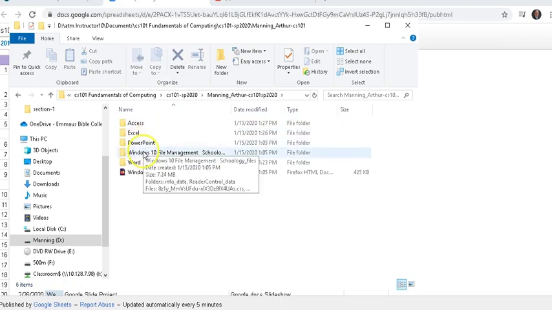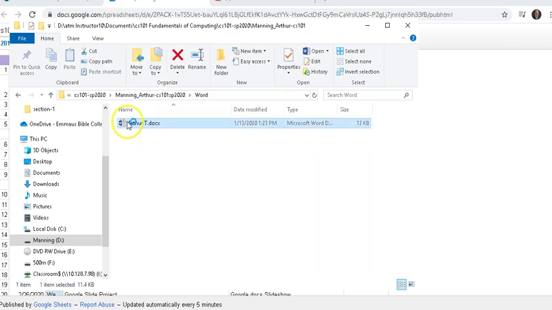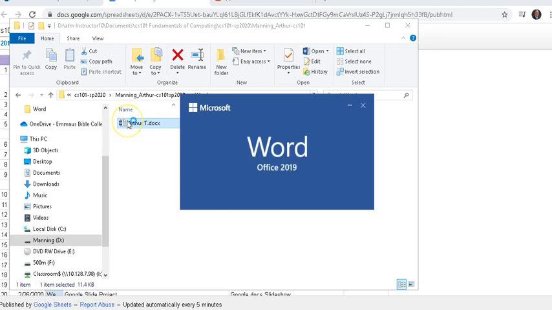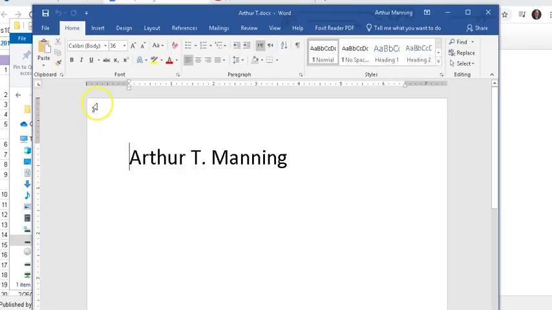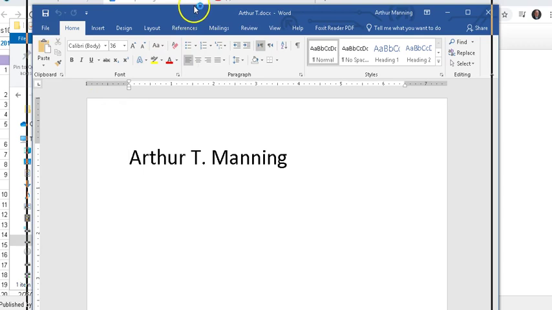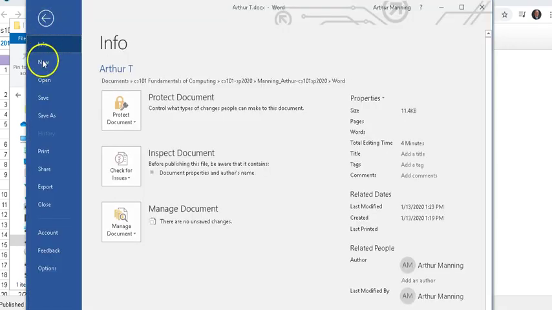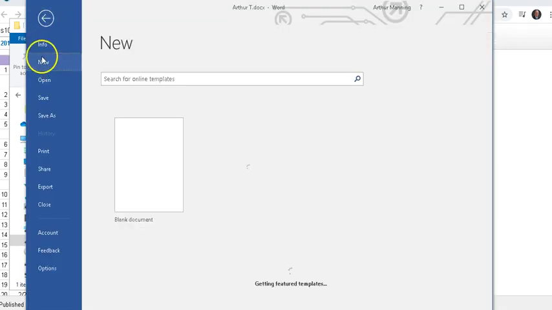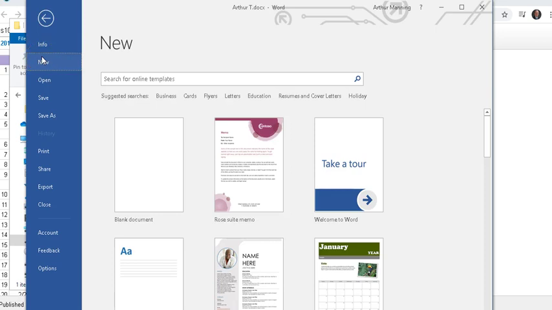Remember how I'd started one back in our little file management project? There it is. I can always open a previous document in Startup Word. And then while I'm in Startup Word, looking at another document, I'm just going to go File, New. And now I'm in what you will see when you start up Word. So hit the Windows button and then start typing Word, or you can find it in the Startup menu.